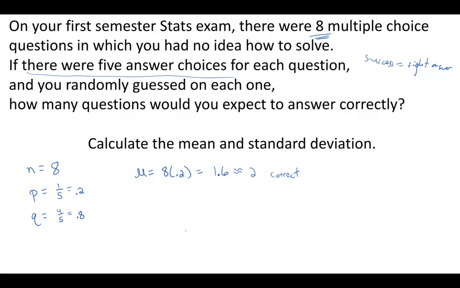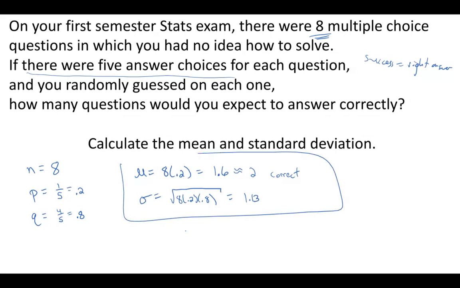And then for standard deviation, sigma, it's going to be the square root of NPQ, so 8 times 0.2 times 0.8. Again, just type that all in one line in your calculator. We get 1.13. And that's it. Go ahead and try 2 more.